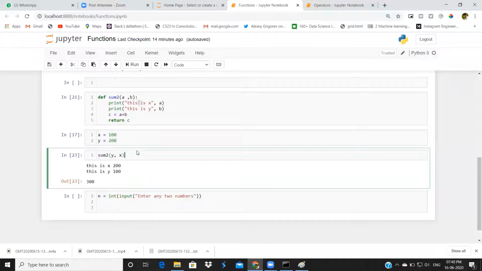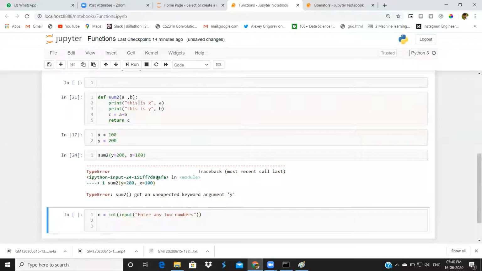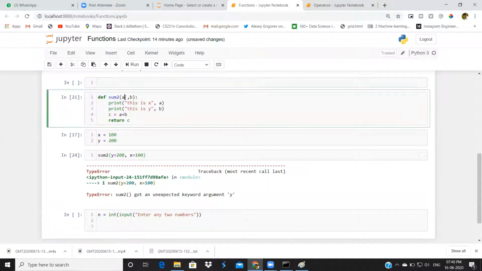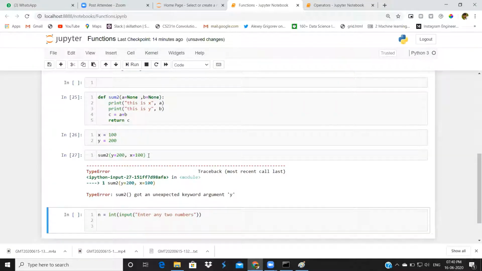Next we have keyword arguments. Here x value is 100, y value is 200. But when we pass this positionally, x value is assigned to b and y value is assigned to a. Instead of that, we will send like this: y value is 200, x value is 100. One minute, let me execute this.